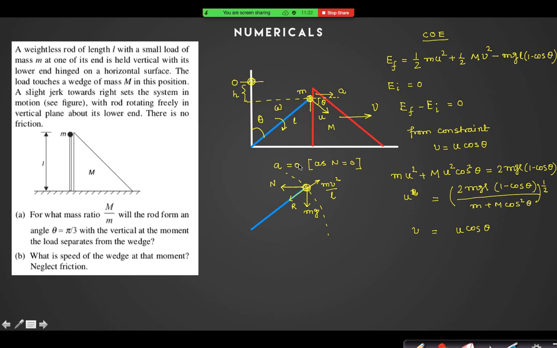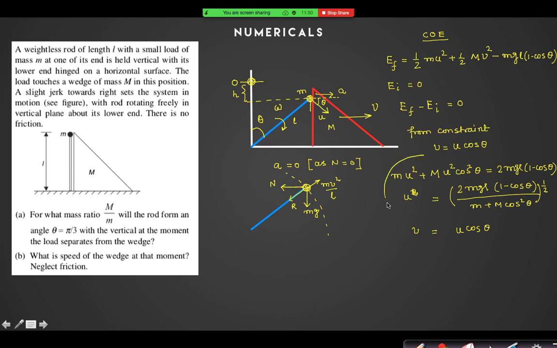mv square by L. If this is normal reaction N equal to 0, the acceleration from the constraint also I can find. Let me do it this way.